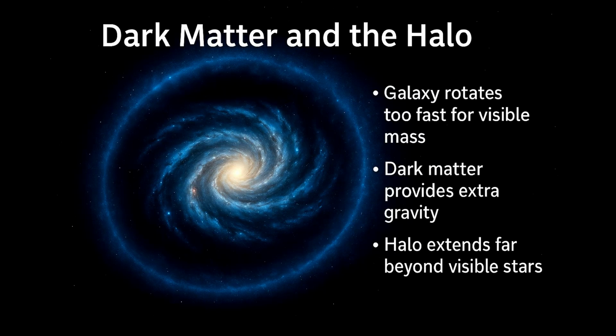One of the mysteries of the galaxy is that it rotates too fast for the visible mass we see. Astronomers explain this by proposing a massive dark matter halo surrounding the Milky Way. Though invisible, dark matter provides a gravitational framework that holds the galaxy together.